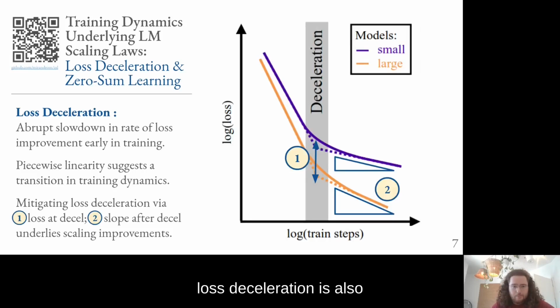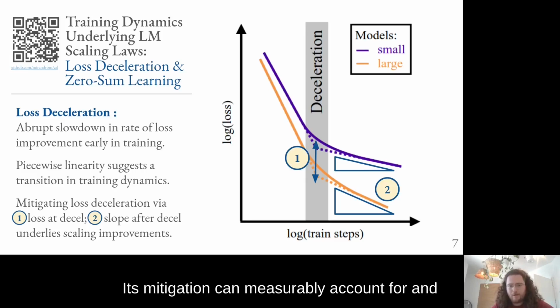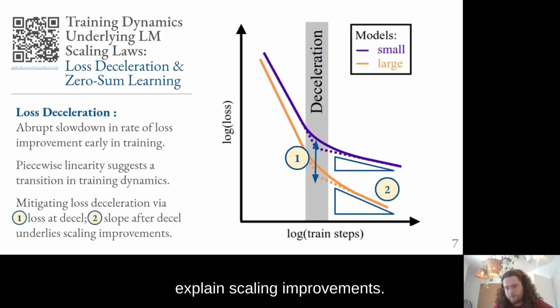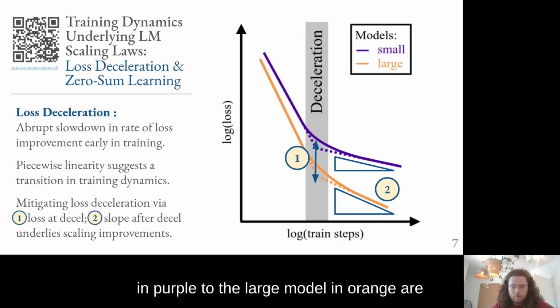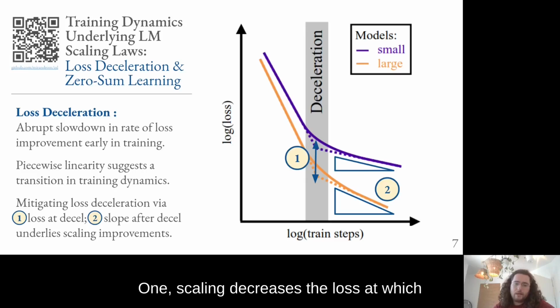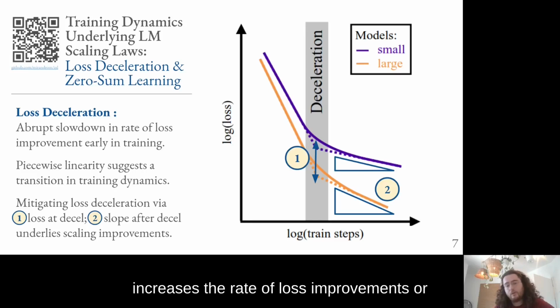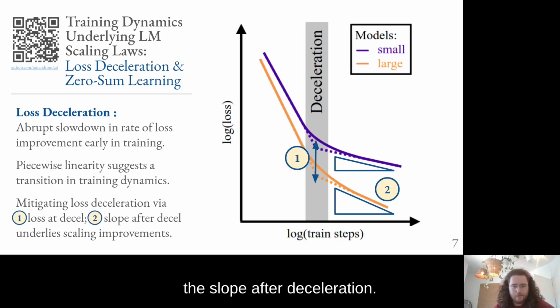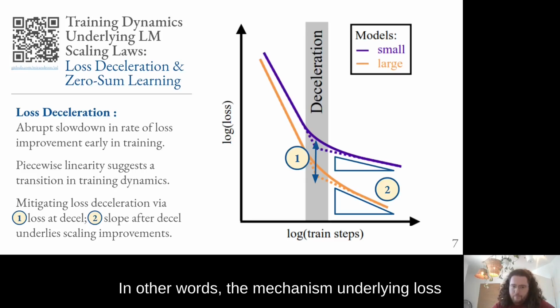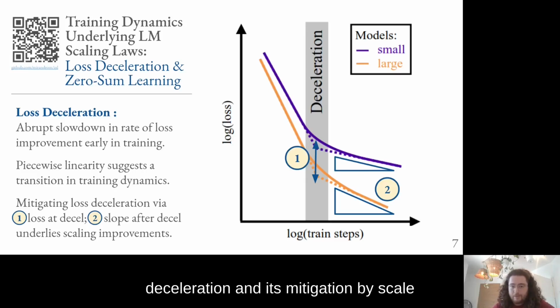Beyond this unknown transition, loss deceleration is also interesting for another reason. Its mitigation can measurably account for and explain scaling improvements. What do I mean? In the figure, we can see that scaling improvements from the small model in purple to the large model in orange are almost entirely attributable to two ways in which scaling mitigates deceleration. 1. Scaling decreases the loss at which deceleration occurs. And 2. Scaling increases the rate of loss improvements, or the slope, after deceleration.